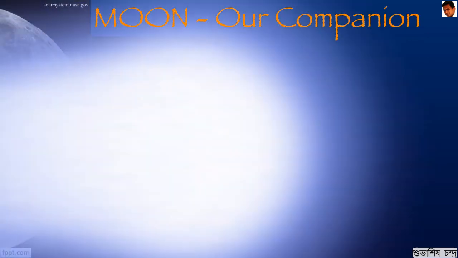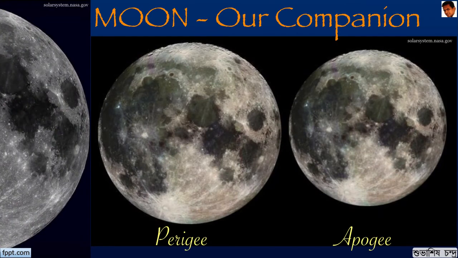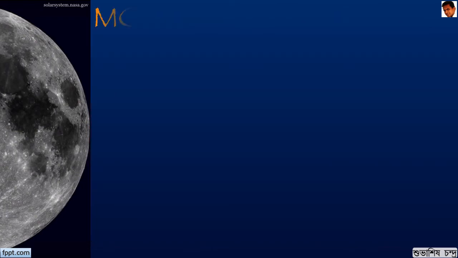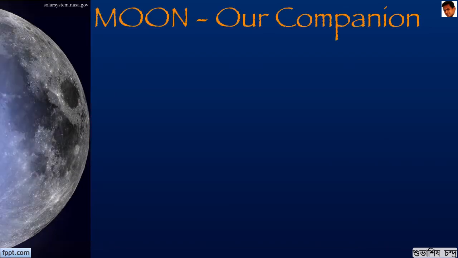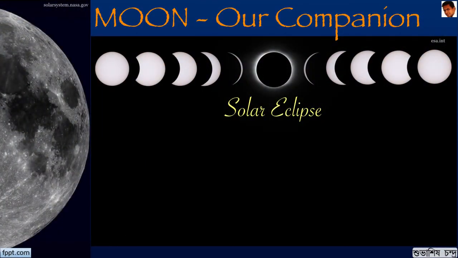The moon looks bigger when it is at the perigee, resulting in a supermoon, and it looks smaller when it is at the apogee. This is because of the angular size of the moon as seen from the earth. This angular size of the moon creates a very interesting phenomenon called the solar eclipse.